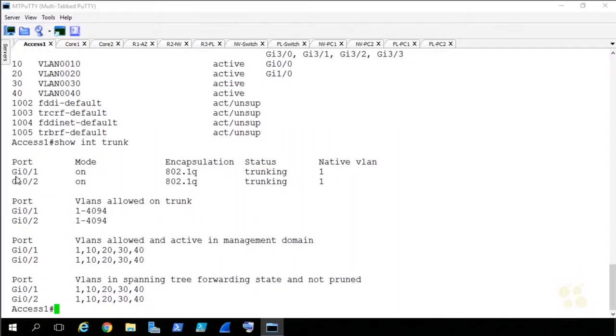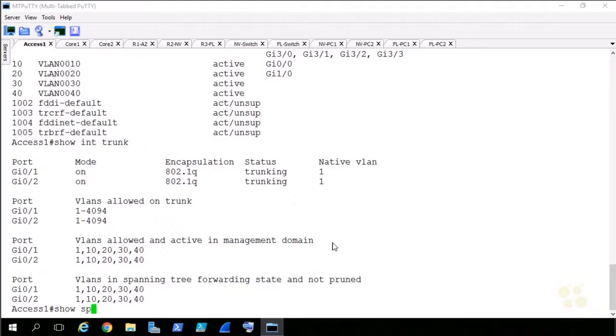Okay, so it looks like they do have trunking configured on 0/1 and 0/2. They've got .1q encapsulation enabled. They are in trunk mode. It's on. It says it's in status trunking. That looks pretty good. Let's see, what else do we want to check out on the access switch here?